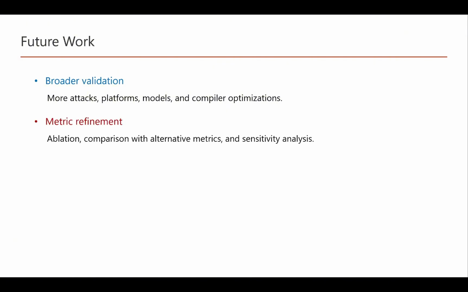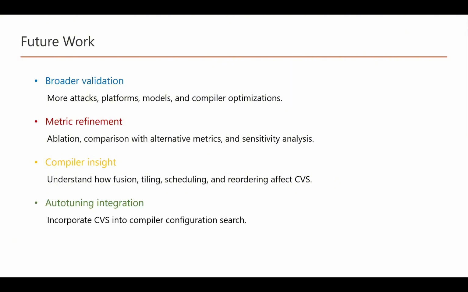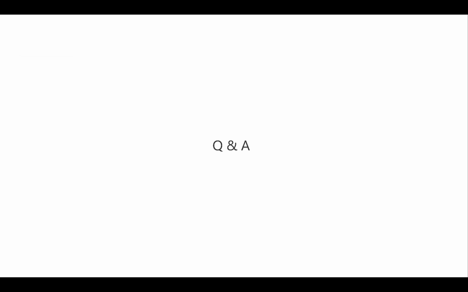This is still work in progress, so there are several directions for future work. First, we plan broader validation across more attacks, platforms, models, and compiler optimizations. Second, we will refine the metric through application studies, comparison with alternative metrics, and sensitivity analysis. Third, we want to better understand how specific optimizations, such as fusing, tailoring, and scheduling, affect CVS. Finally, we aim to integrate CVS into compiler auto-tuning so that security can be considered together with performance in tuning configuration search.